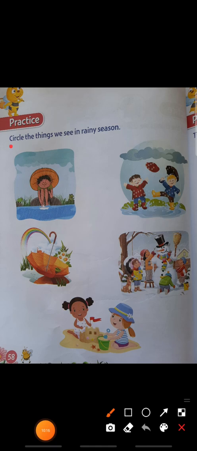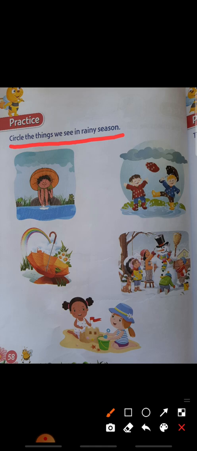circle the things we see in rainy season. So which are the things you will see in the rainy season? So that you have to circle here. Here 5 pictures are there. So which are the things we will see in the rainy season?